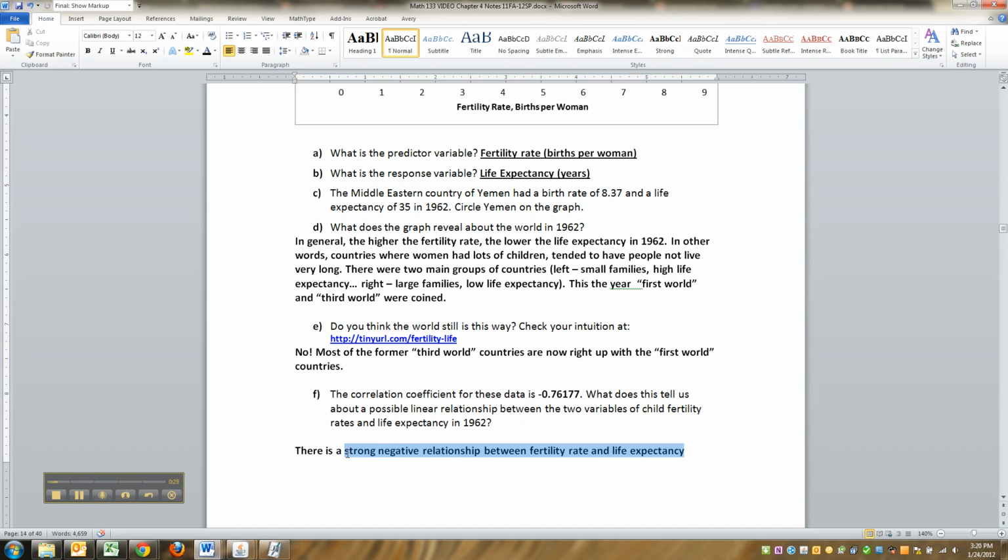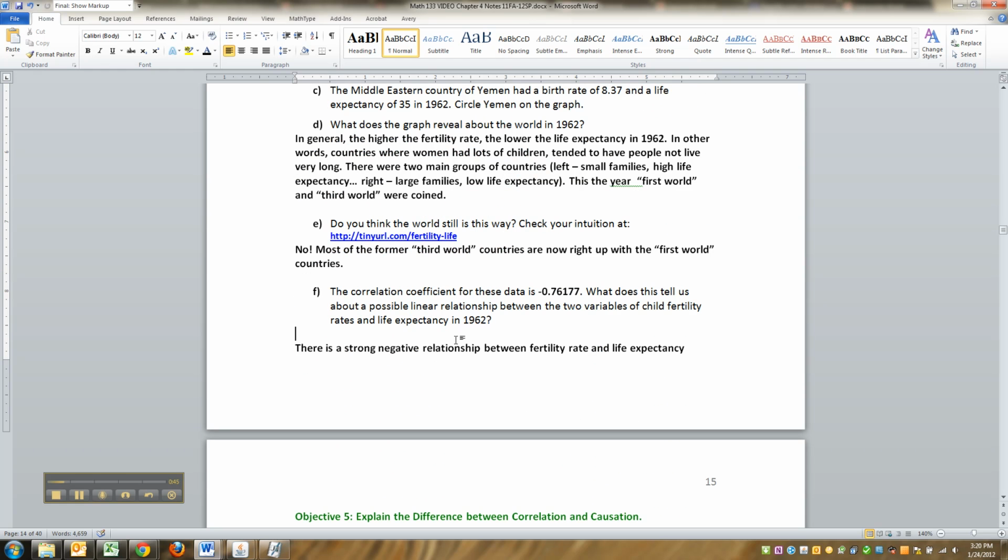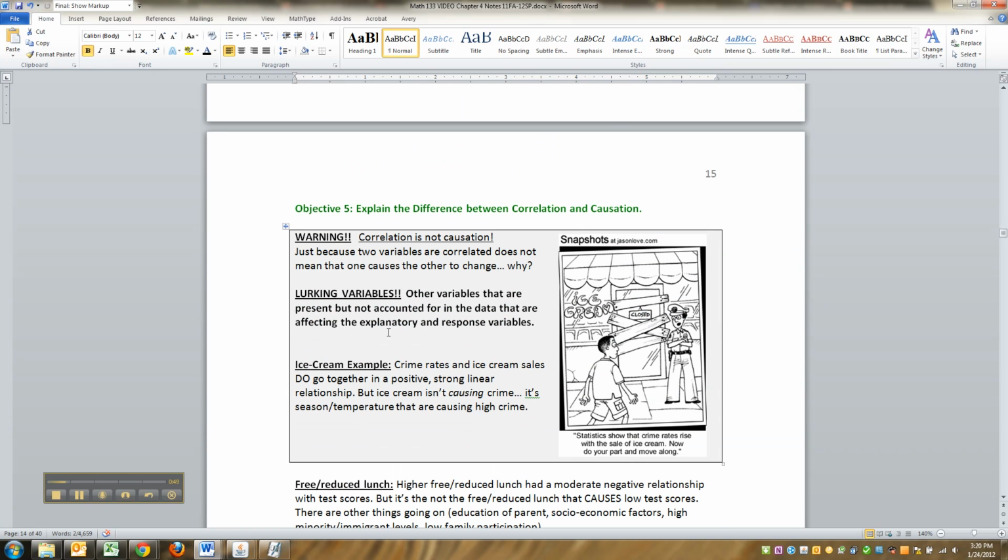And we already knew that because that's what we described right here when we described the groups on the bottom right, big families, small life, top left, small families, long life, right? That's exactly what you're describing, a negative relationship. Okay, so last but not least, correlation and causation.